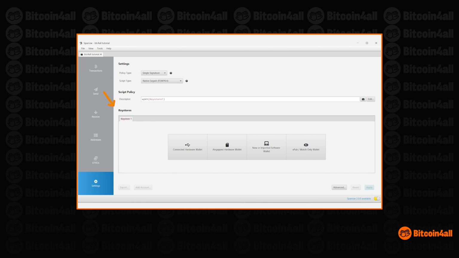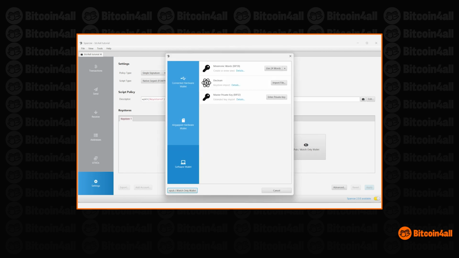Notice how 4 boxes appear in the key store field with different options. These are all different ways of using Sparrow. You can connect your hardware wallet device to Sparrow and move your balances through it. You can create an air-gapped wallet where you'll never have to plug the device into your computer to sign transactions. You can create from scratch or import a wallet you already have and use Sparrow as a hot wallet. Or you can create a watch-only wallet just to keep track of the balance and not move anything.